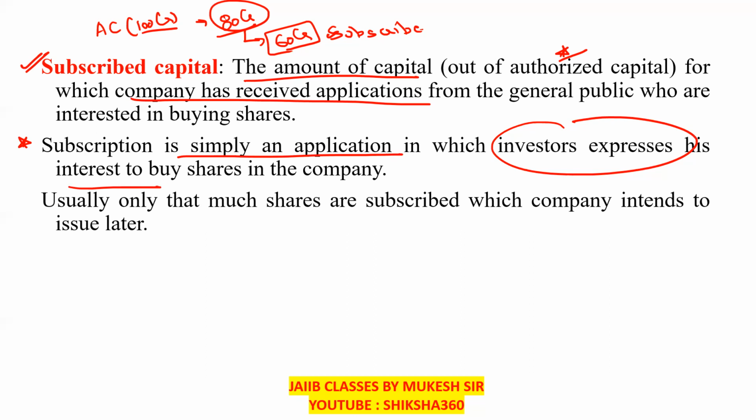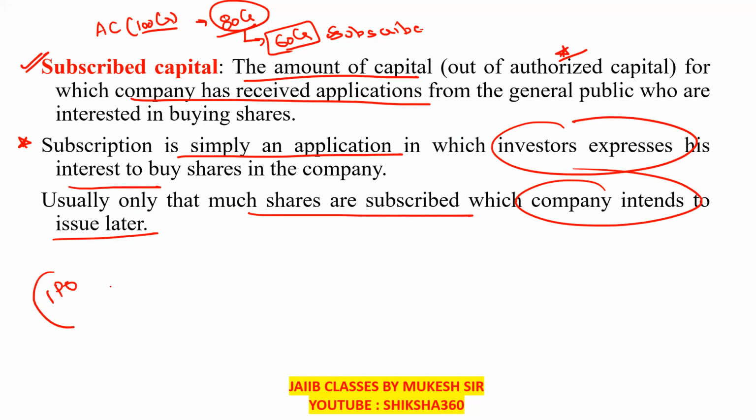Usually only that much shares are subscribed which the company intends to issue later. Just for the understanding purpose, like when any IPO is issued, we heard news that it is 20% oversubscribed, 30% oversubscribed.